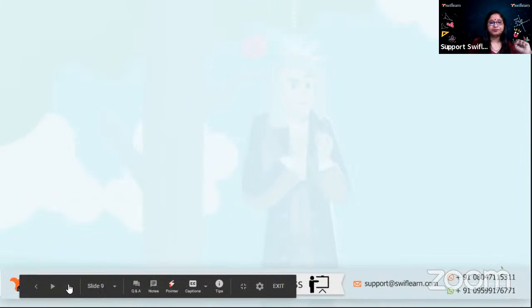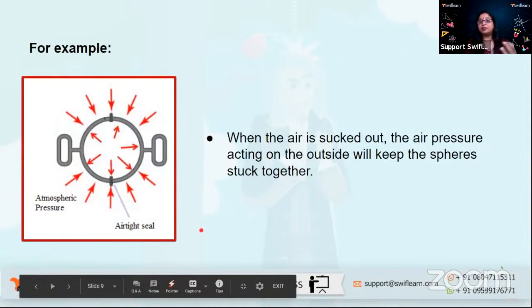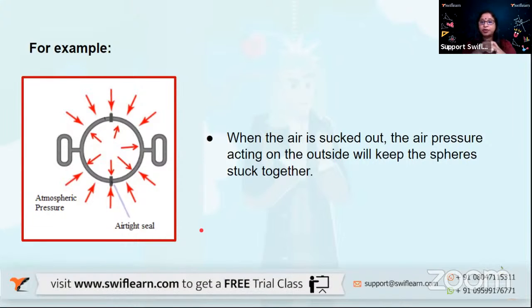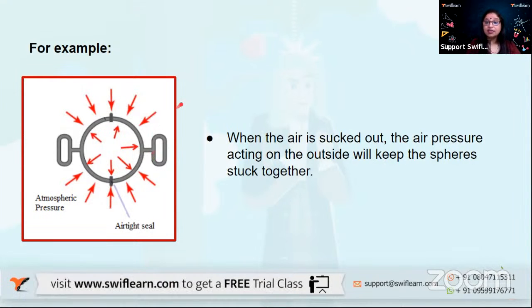All right. Now let us learn a little more about it. Let us take an example. If we have two half spheres which have been joined in such a way that all the air inside has been sucked out, so a kind of vacuum is created, then the air pressure acting on the outside will keep both the spheres stuck together.